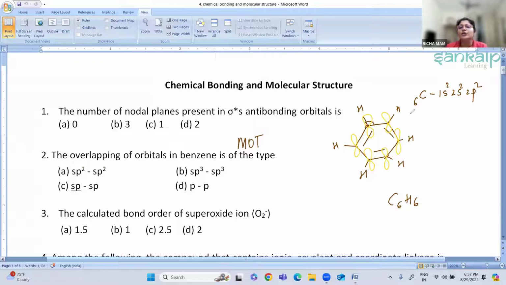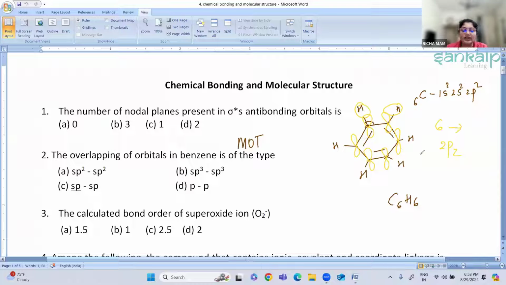So here your hydrogen has s orbitals. Hydrogen is combined with the s orbital, and your carbon has the sp2. So each carbon here is sp2 hybridized, and you can see the bond angle between each carbon is 120 degrees. You can see how many carbons are here. 6 carbons are there, right?